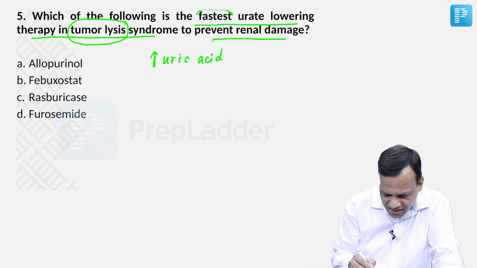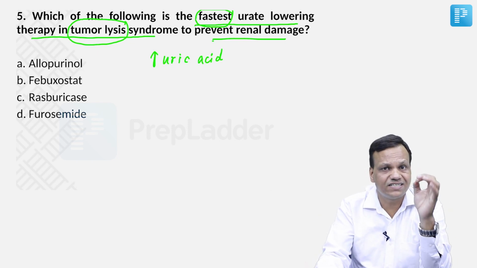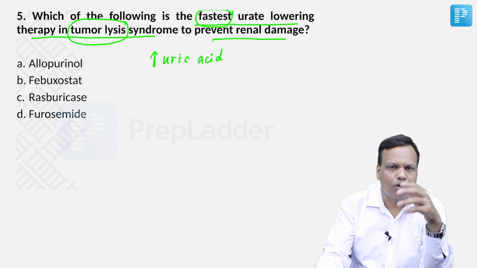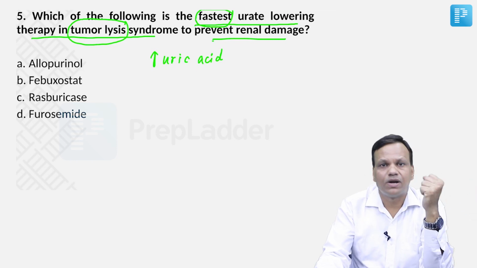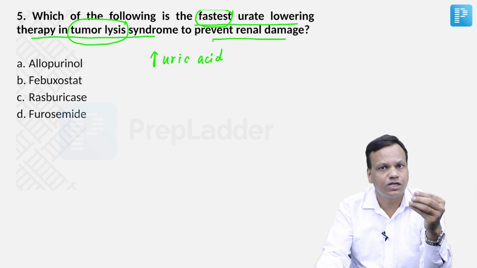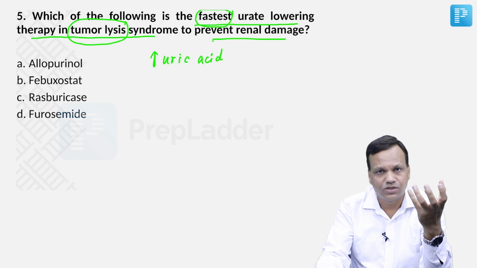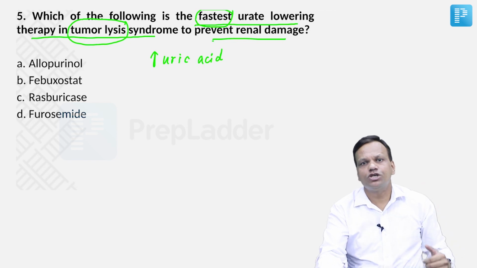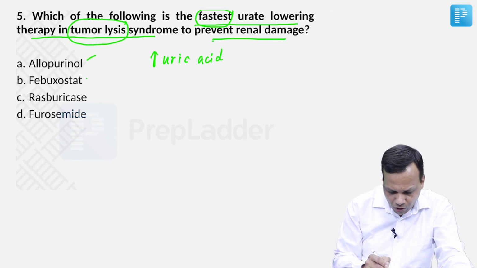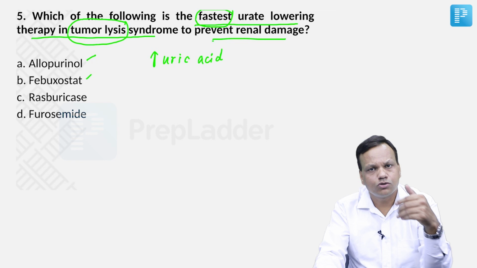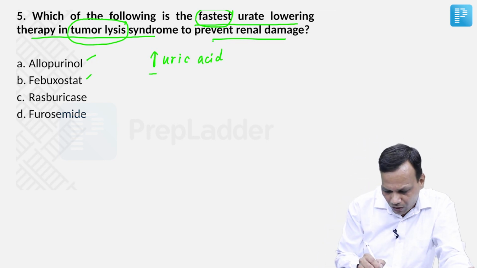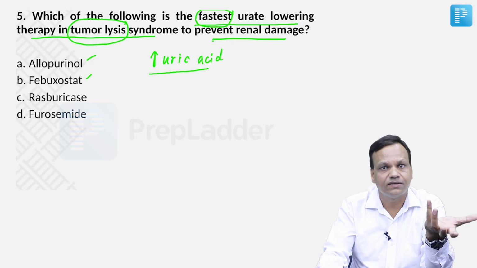So we want to decrease this uric acid immediately. The question is fastest drug. We want to decrease it immediately. Remember, if we want to remove this uric acid from the kidney, it will take time. Plus there is chances of obstruction of the tubules with so much uric acid. So that is not a good choice. If we give a drug which inhibits the formation of uric acid like allopurinol or febuxostat, they also will inhibit the formation of new uric acid, but the uric acid which is already present will be there.